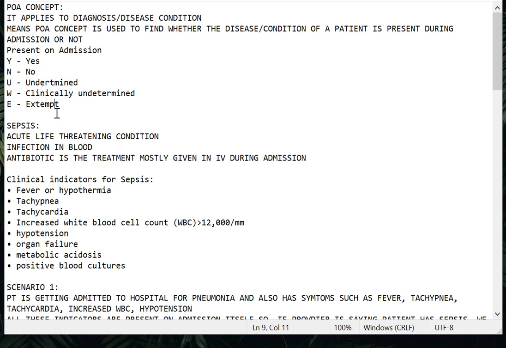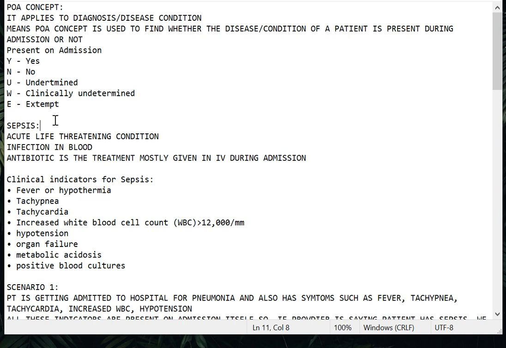Let me clearly explain this with an example so that you can understand the concept easily. We are not going to use this undetermined U. As a medical coder we should not use U in the chart. Once I explain this concept you will know why we are not using it. For that, let us take a very famous inpatient condition, also a life-threatening condition, that is sepsis. Sepsis is a systemic infection.